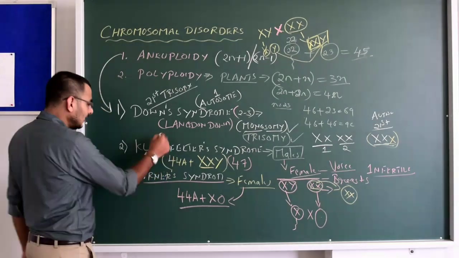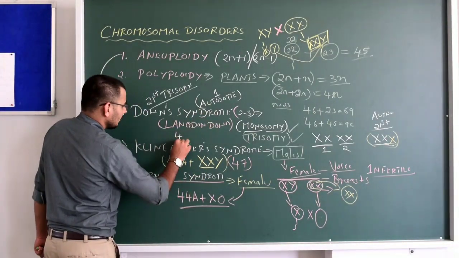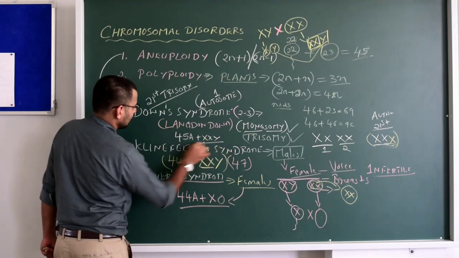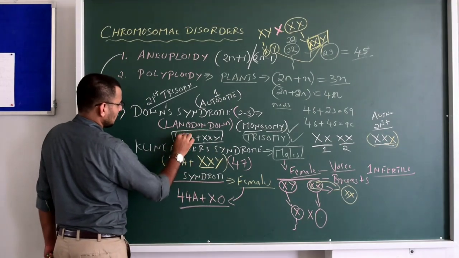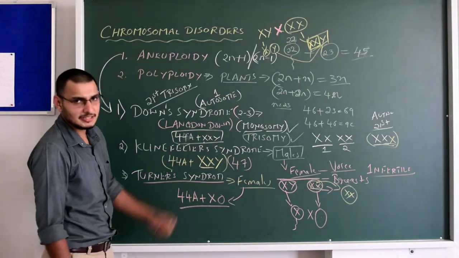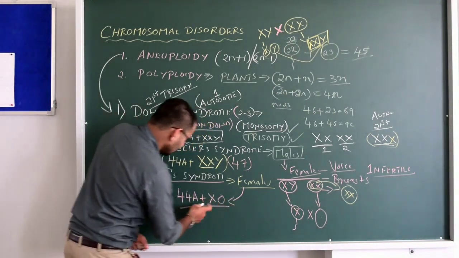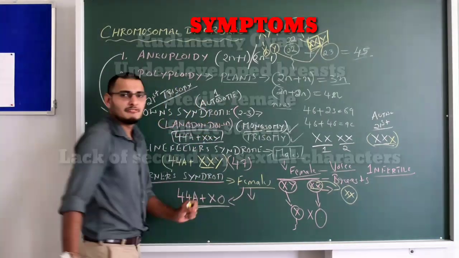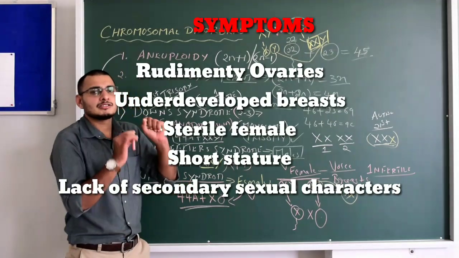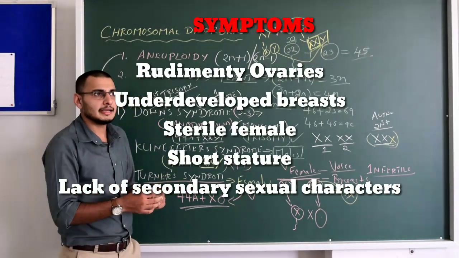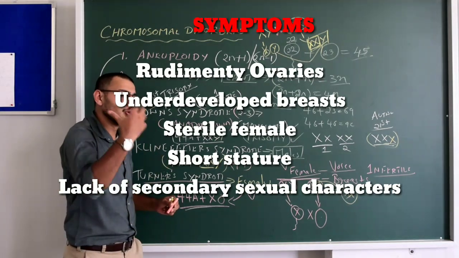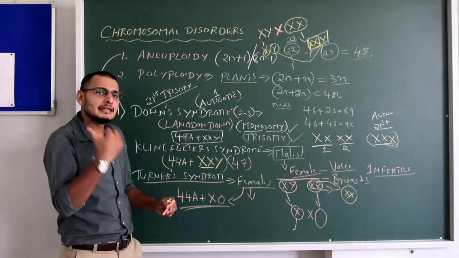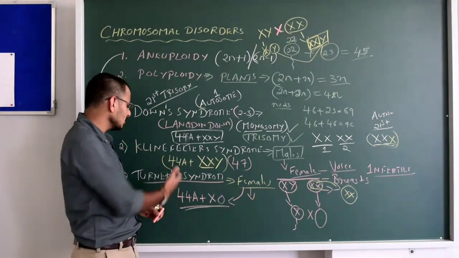Even you can write the karyotype as 44A plus XXY. Okay, sorry, this is 44A, correct. So we can go with 44A plus XXY, that is the karyotype of Klinefelter syndrome. Hope you understood this. And the symptoms, simple: females have underdeveloped reproductive structures, like they are infertile. There is no development of the mammary glands, and even the voice development, and certain mental retardedness could be seen. These are all symptoms of Turner syndrome.